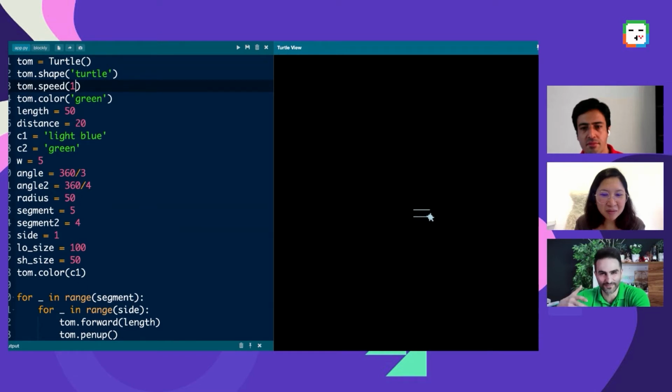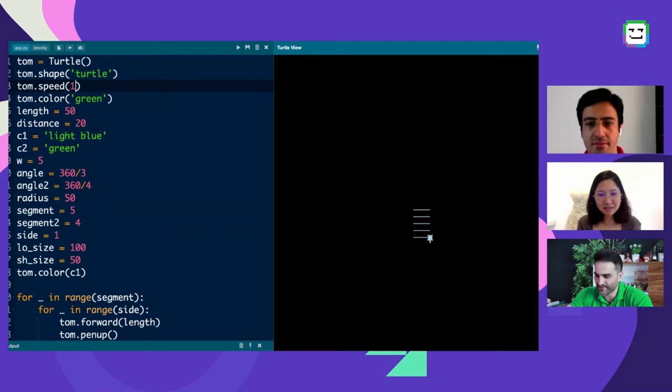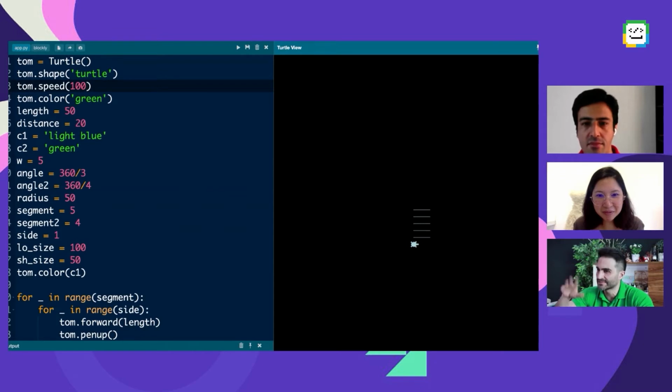It just helps you to be patient in your life. So when you set it to 1 pixel, technically it should be like this, but there is some issue in rendering when things get fast in the studio that led you to feel like that. It's not true actually. So if I make it 100, you will get a better view. So you see, they all will be the same line.